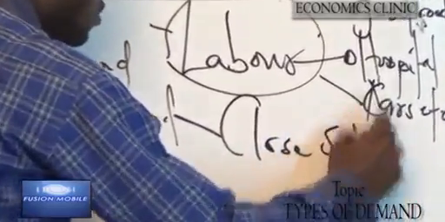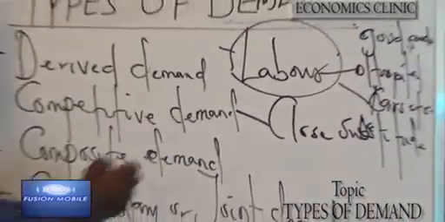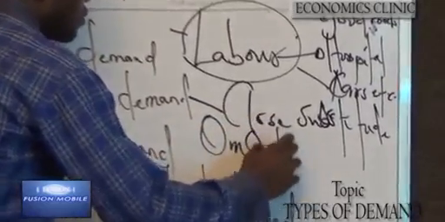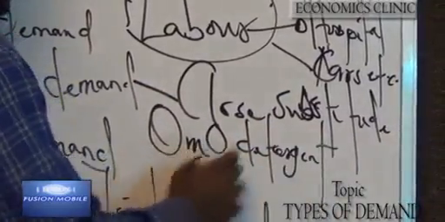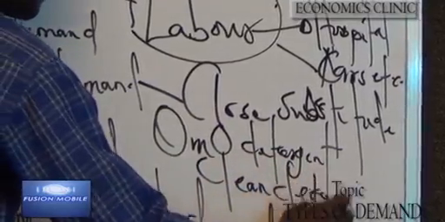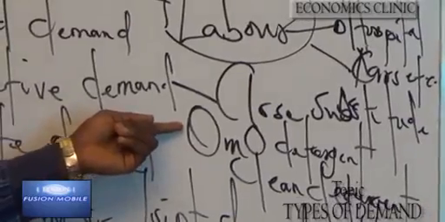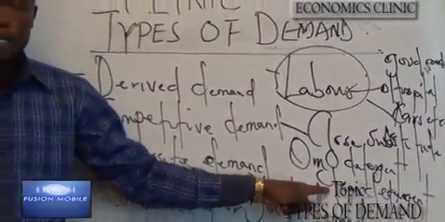An example is Homo detergent and Clean detergent. An increase in the price of Homo will reduce the demand for it and then increase the demand for Clean.